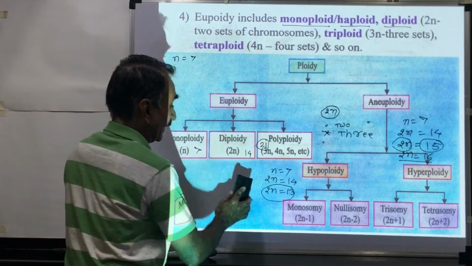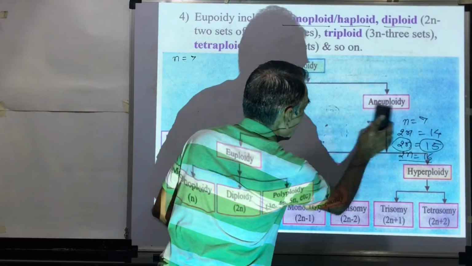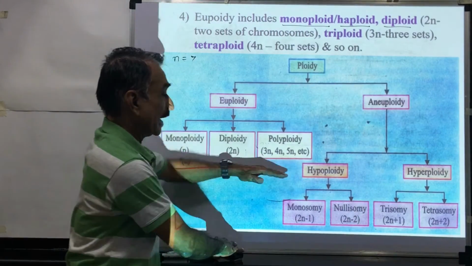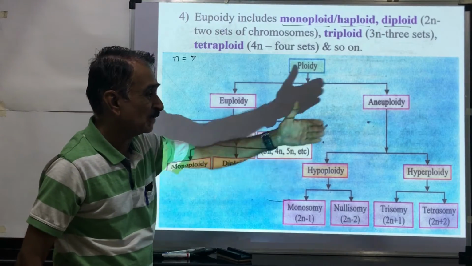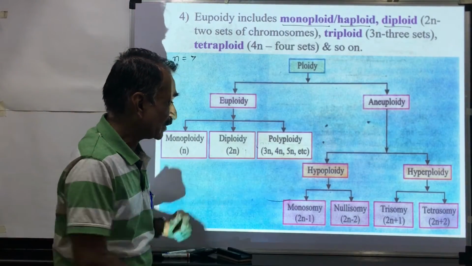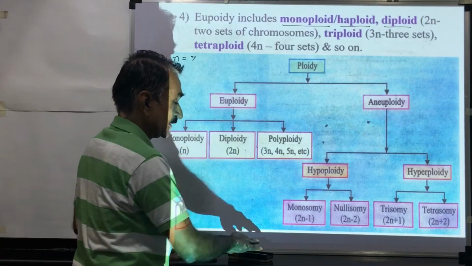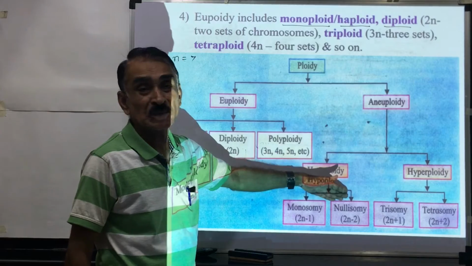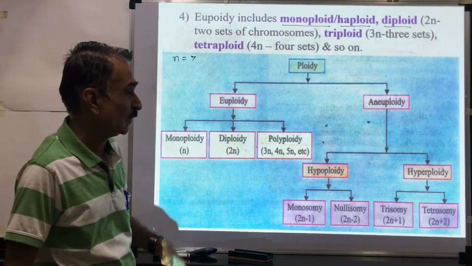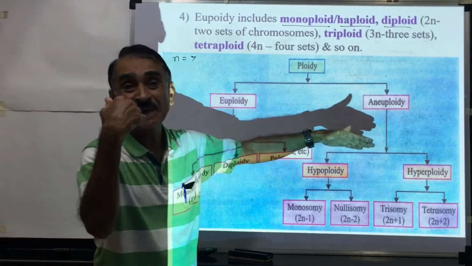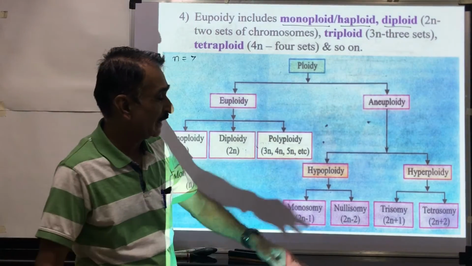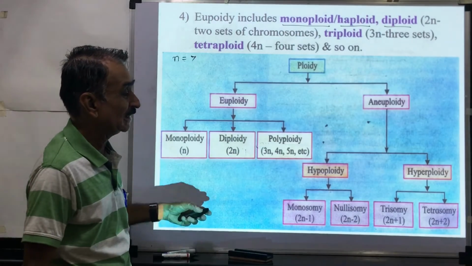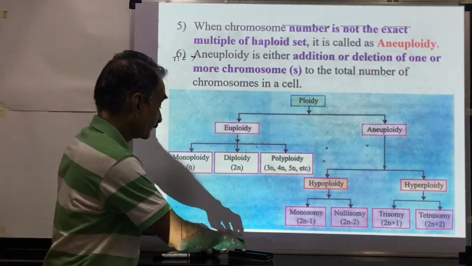So in aneuploidy, the chromosome number is not an exact multiple of the basic number of the chromosomes. This is of 2 types. Some chromosomes are deleted, some chromosomes are added. In case of hypoploidy, chromosomes are less. If one chromosome is missing, this is called monosomy. If 2 chromosomes are missing, this is called nullisomy. In case of hyperploidy, more chromosomes are added. If one chromosome is added, this is called trisomy. If 2 chromosomes are added, this is called tetrasomy.